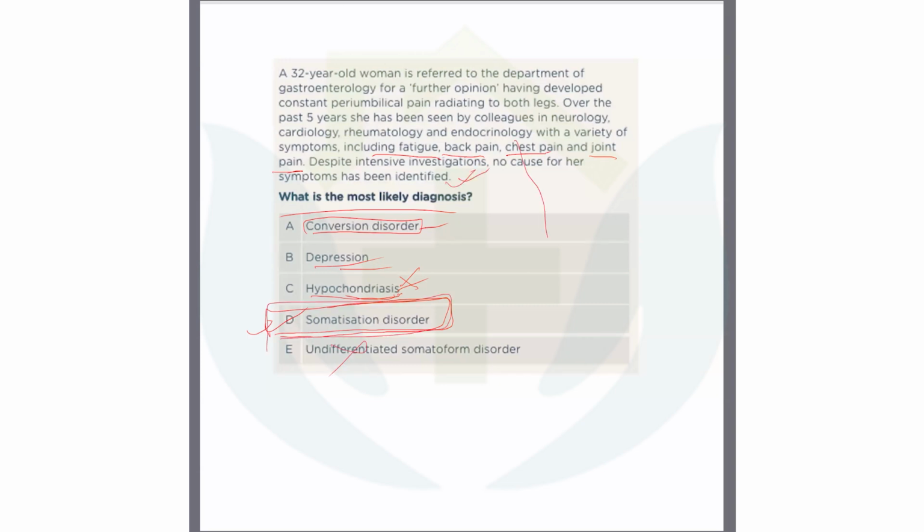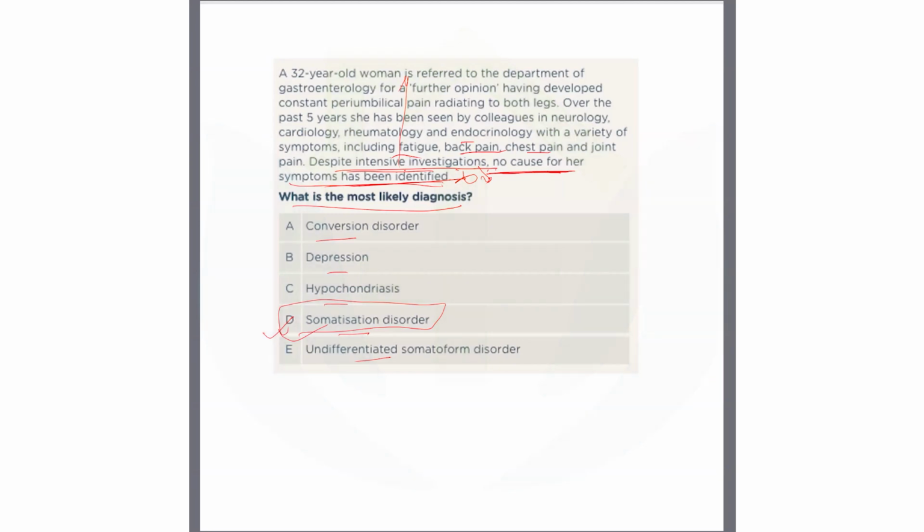This scenario can sometimes be bigger, but you need to stick to the investigations. So read it from your lower side to upper side. That's why I'm telling you to think of the investigation first, rapidly. What is the most likely diagnosis? Conversion, depression, hypochondriasis, somatization. So this is a psychiatric question. Now, despite intensive investigations, no cause for her symptoms. So I think the investigation is normal. So with any psychiatric symptoms, then multiple pains, this is somatization. This way you should complete your answer.